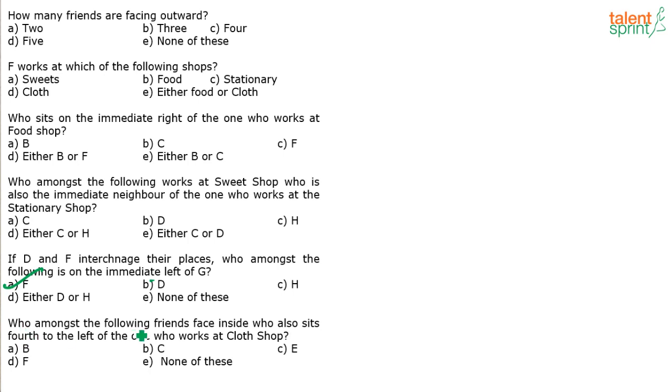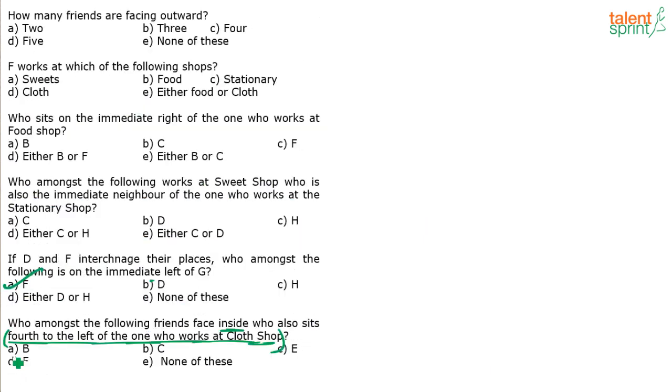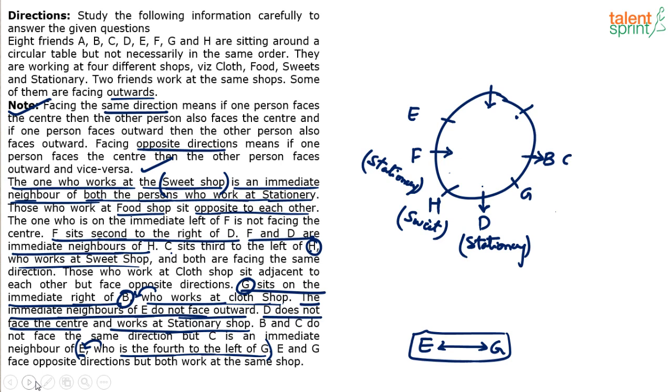Last question. Who amongst the following friends face inside, who also sits 4 to the left of the one who works at cloth shop? So 4th to the left of the one who works at cloth shop. And at the same time, he should be facing inside. I'm sorry, I think the data is gone. But I remember cloth shop guys were A and B. A was in cloth shop. Luckily, I remember this. B was also in cloth shop.